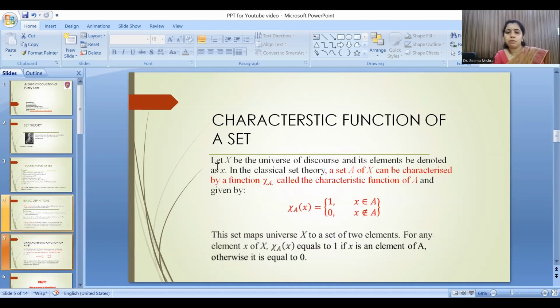So next, coming to the definition of the characteristic function of a set. Corresponding to each set A, we have this characteristic function, and that is a map from the universal set to the 2-point set 0 and 1. So Chi is equal to 1 if x belongs to A, and it is equal to 0 if x does not belong to A. So what this characteristic function is doing is mapping every element of A to 1, and all the other members, or you can say all the members of A complement, will be mapped to 0.